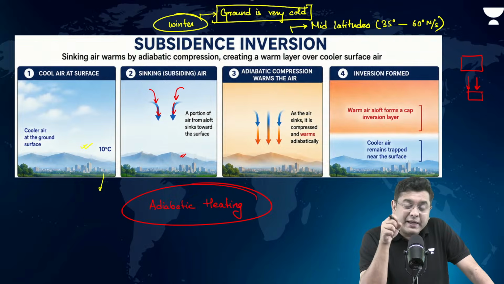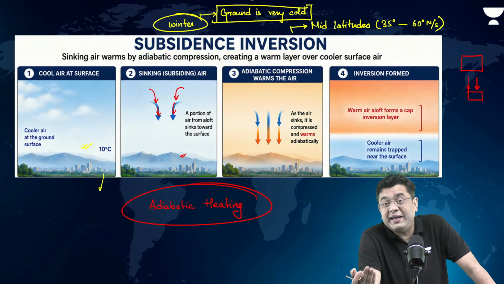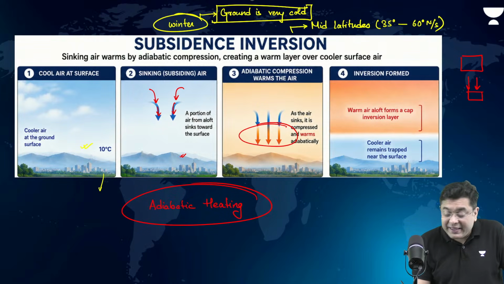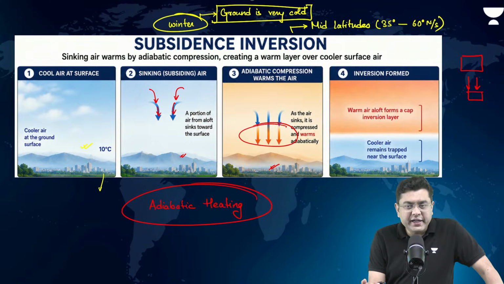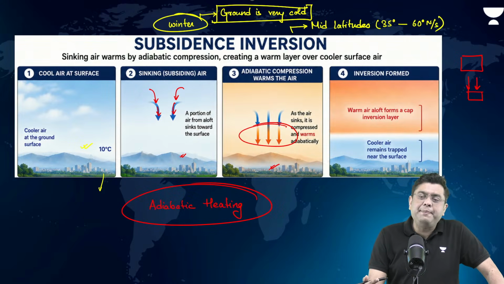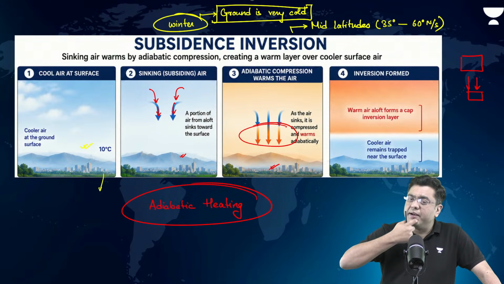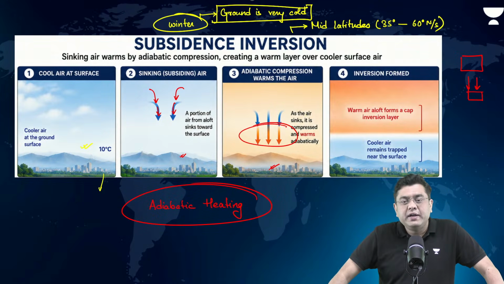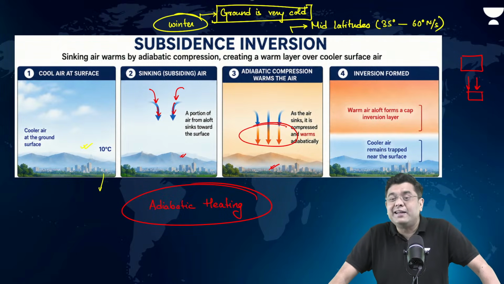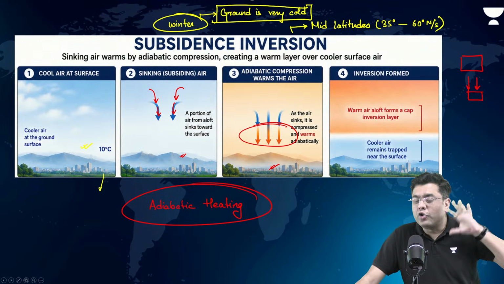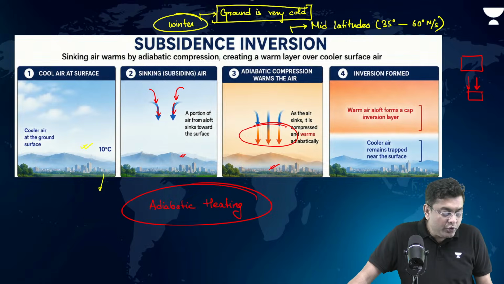So here the air is being compressed as it is sinking closer to the ground, it will heat up. Now, when it heats up, then what happens? It gets warmer than the ground air. Inversion takes place. But this inversion has happened because of the process of sinking of air. That is why this inversion has happened. That is what is referred to as the case of subsidence inversion or the case of mechanical inversion. Why? Because the mechanical movement of air has caused this kind of heating action to take place.